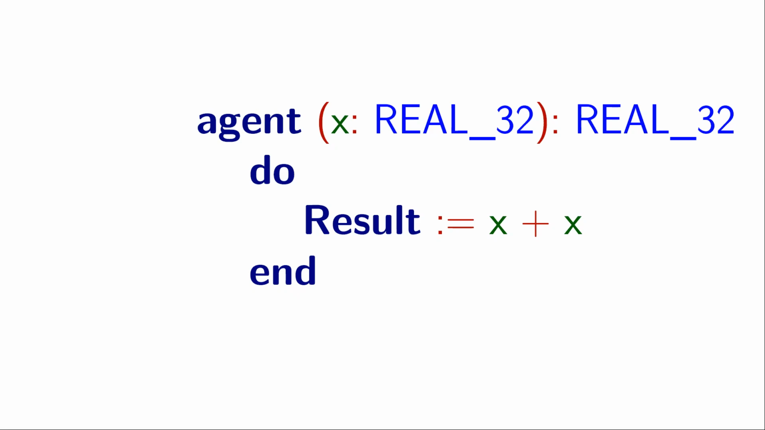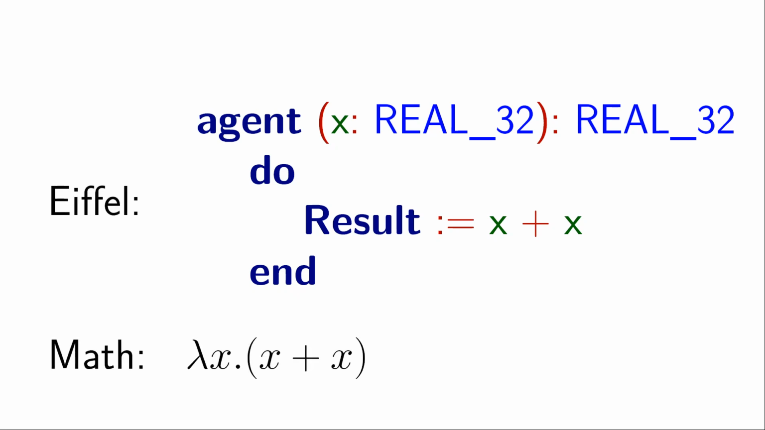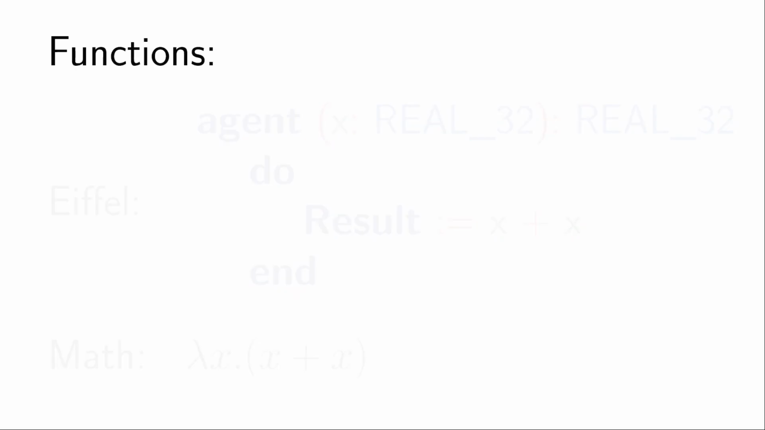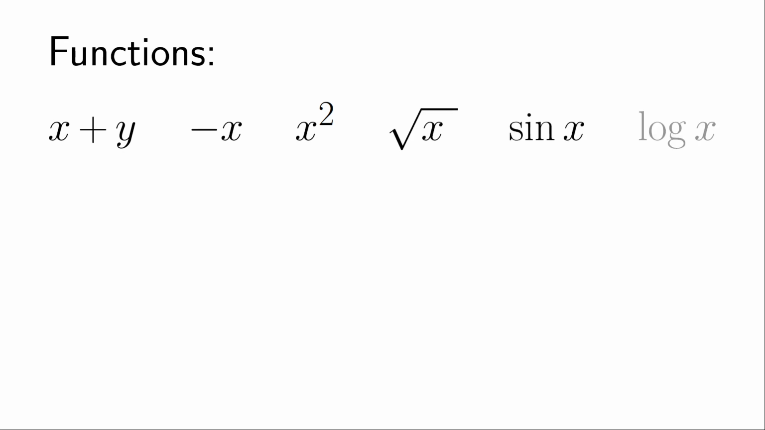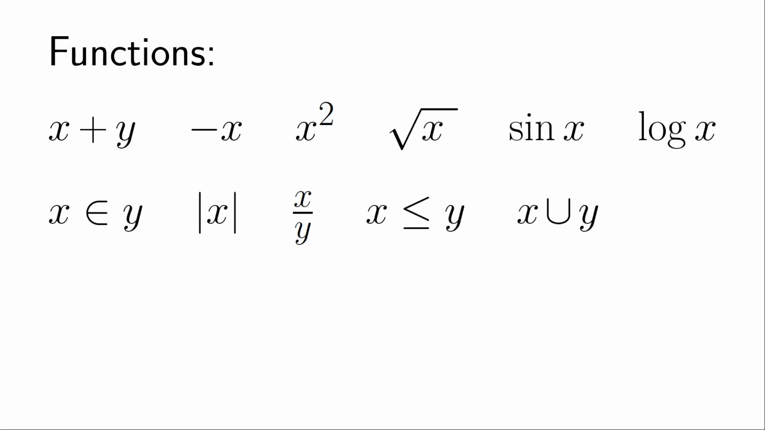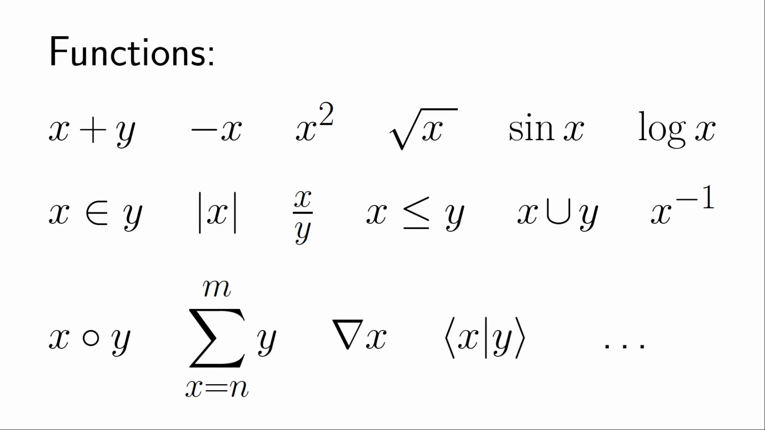Before answering this question, let's look at what mathematicians do. For the function above, they write lambda x dot x plus x, sometimes without the dot before the expression. Initially, every function had its name: plus for addition, minus for negation, square, square root, sine, logarithm, and so on. Mathematicians quickly realized that the number of functions is infinite. Therefore, they invented a special notation using the symbol lambda.